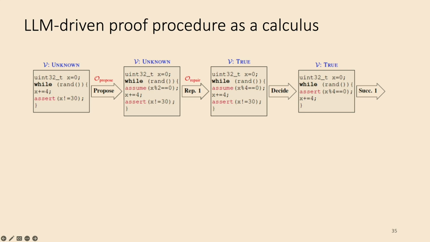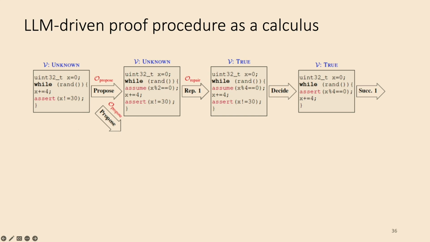And we can invoke the verifier again in this case. And this would be an easier property to prove because it's inductive. So in practice, and we also observed that, the verifier is able to handle this assertion. So let's say in this case the verifier does, and so we're done. We can apply the success rule.